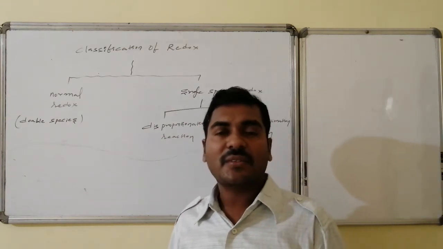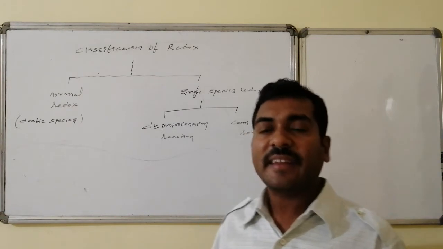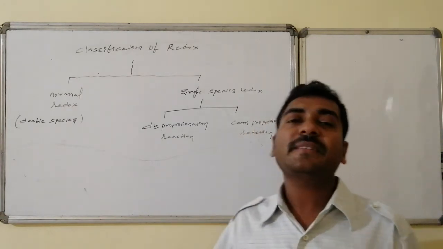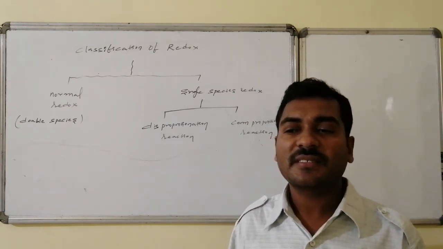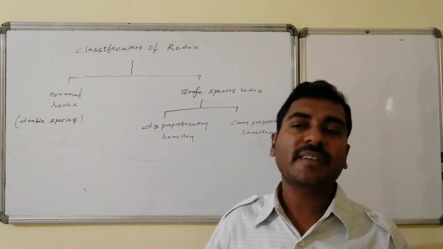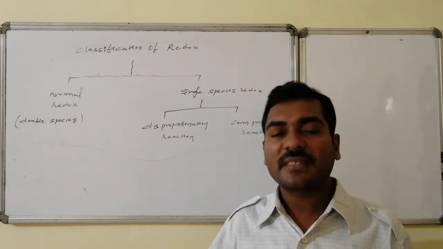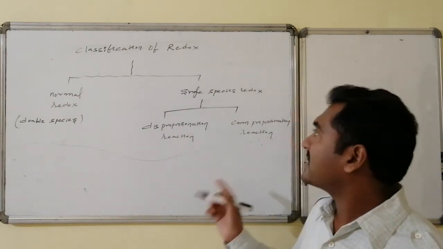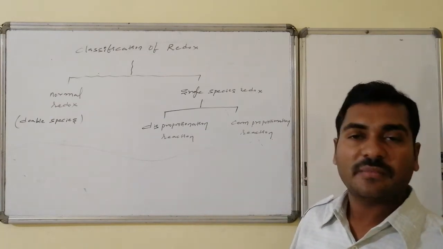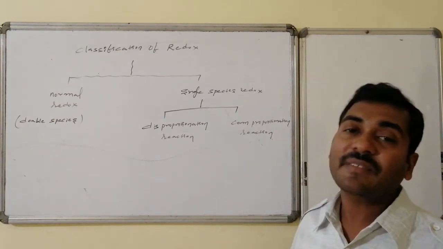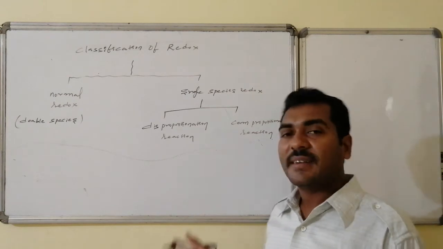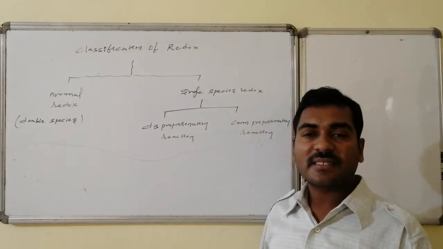There are other cases also, but for ease of understanding, another case is where a single species is involved in the redox reaction. That is, the same species undergoes both oxidation and reduction, the same central atom. Such single-species-based redox reactions are also there. These are once again 2 varieties. One is the disproportionation reaction.